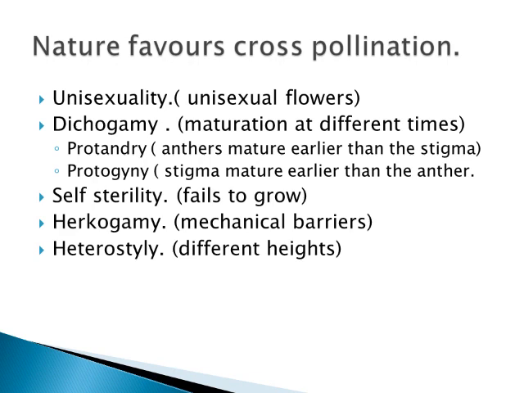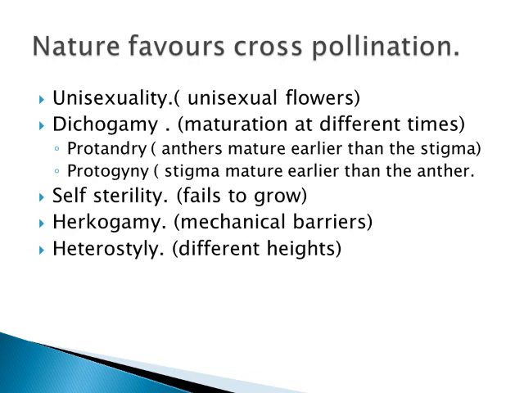The second one is dichogamy. Here the maturation is at different times, that is, the anther and stigma are going to mature at different times. Dichogamy can be classified into 2 types. One is protandry, another one is protogyny. Protandry: anthers mature earlier than the stigma. Protogyny: stigma matures earlier than the anther. So here the anthers and stigma mature at different times, so the cross-pollination is possible.